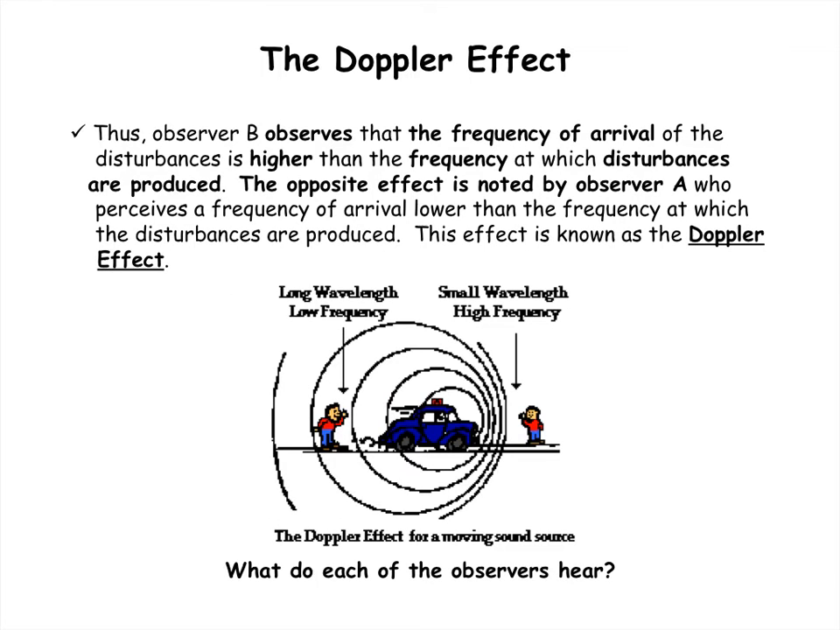This is essentially the Doppler effect. So the Doppler effect is the apparent increase or decrease in observed frequency when a source is moving toward or away from an observer. We've all witnessed the Doppler effect whenever a car zooms on by.